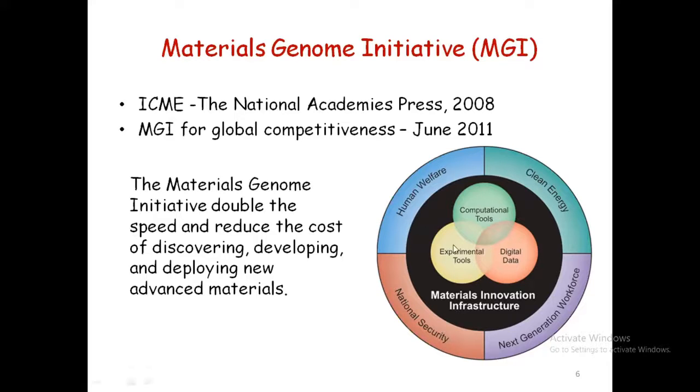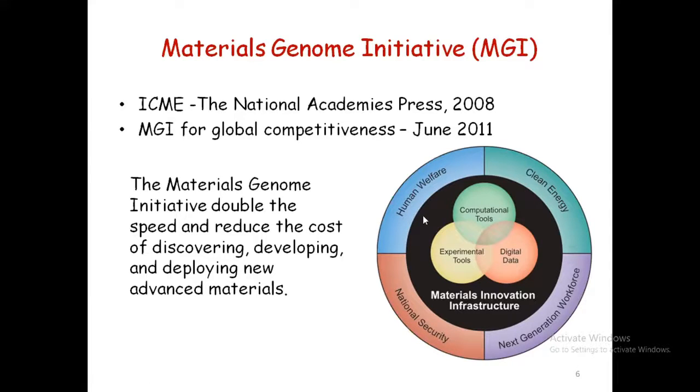If you look at that, experimental tools are already available with us, and computational tools are available too. One more important thing is that computational tools always give us data. If we combine everything together and are able to design a product, we can achieve our needs in clean energy, next-generation workforce, national security, and human welfare.